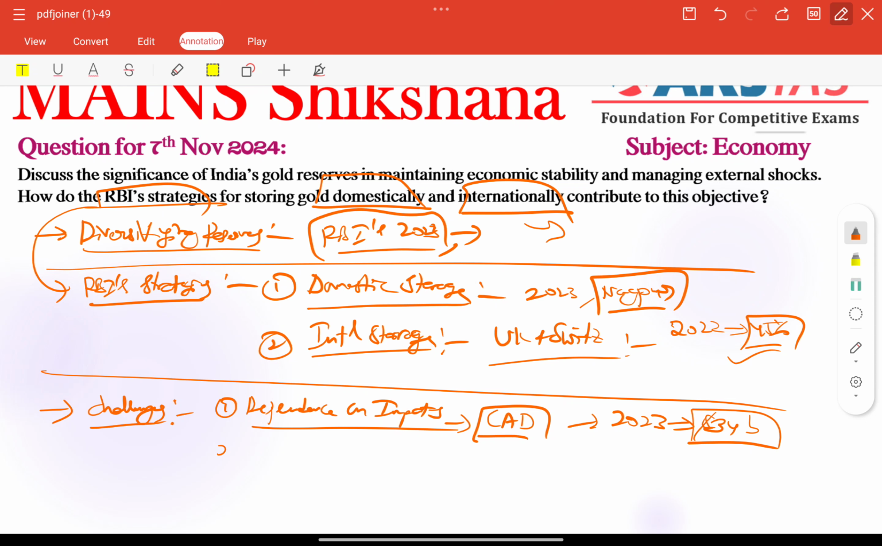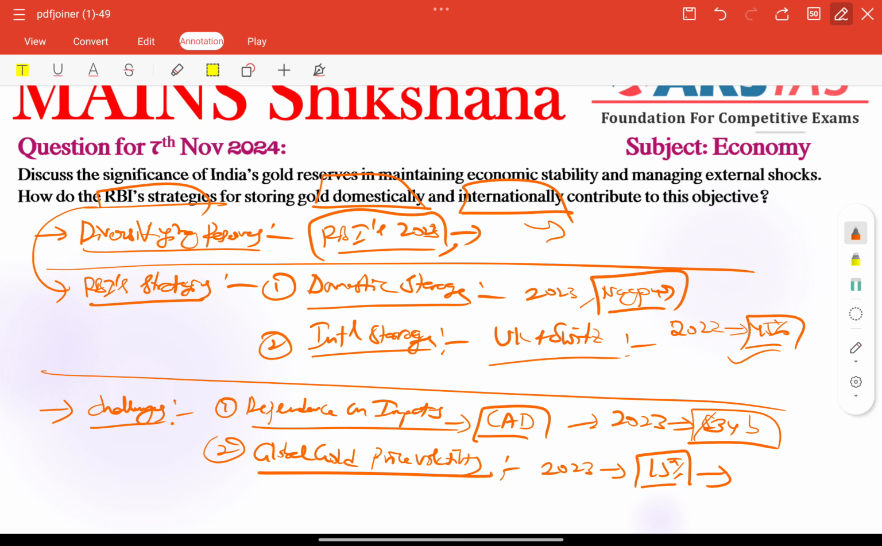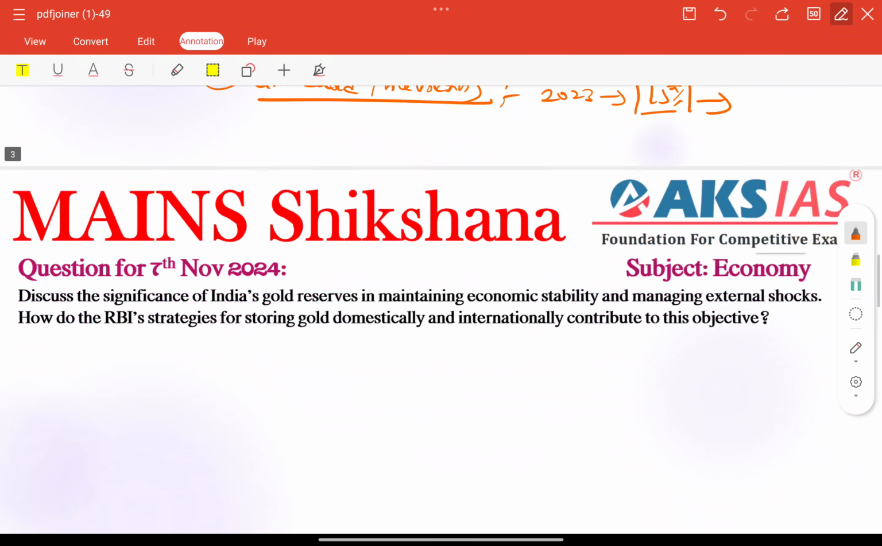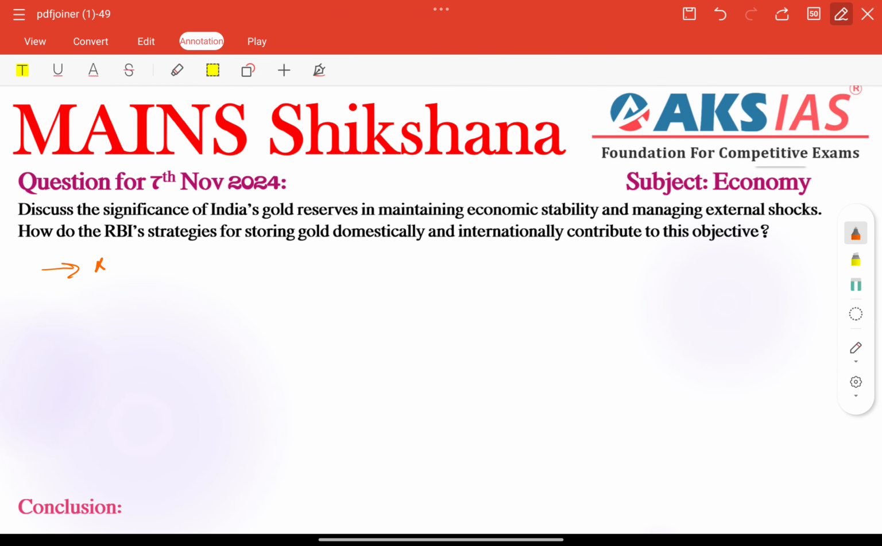Very important thing. Next, global gold price volatility is also very important, the changing of gold prices globally. Although gold is seen as a stable asset, its price fluctuates significantly, impacting the value of reserves here. For example, in 2023, gold prices saw 15% fluctuations, showing its volatility. Volatility means changing.